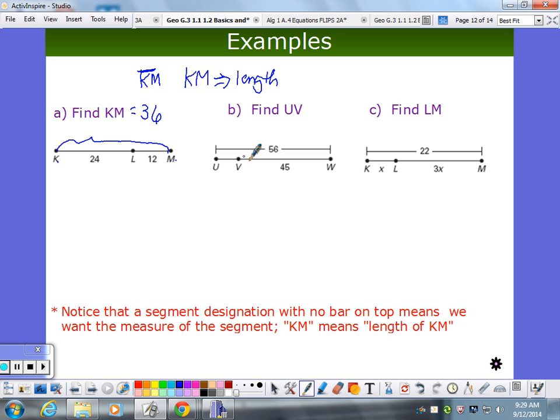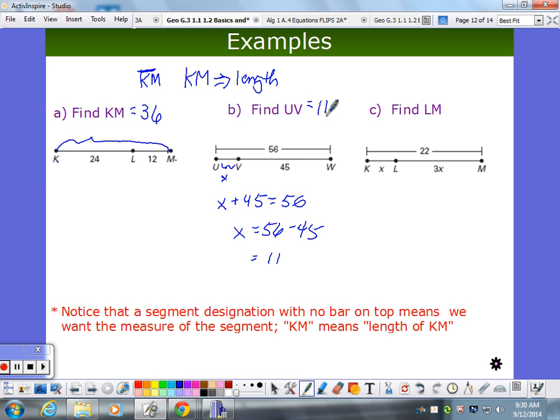Looking at this one, UV. UV is this little piece. The whole thing here is 56. This little piece is 45. So how do I find what UV is? Yeah, what do I do, Joseph? Yeah, because let's call this X. X plus 45 equals 56. So subtract that. And I'm just being very explicit here because these are simple ones, but they can get a little harder.